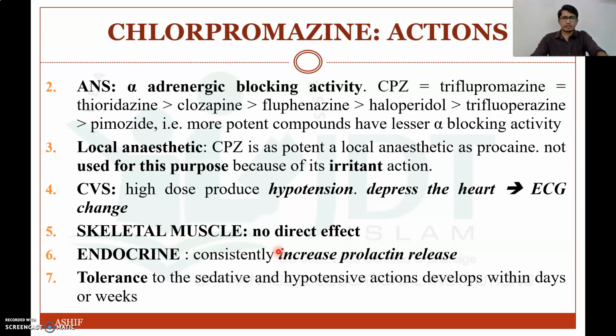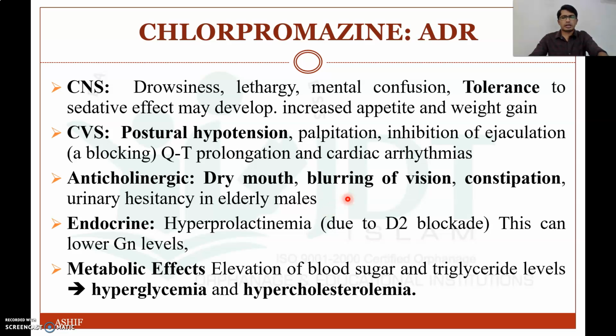And in skeletal muscle, it does not have a direct action. In the endocrine system, it will increase prolactin release. Tolerance is another action: tolerance to the sedative as well as the hypotensive action develops within a few days. Now let's see what the adverse drug reactions of chlorpromazine are.